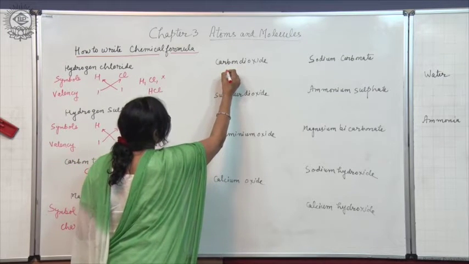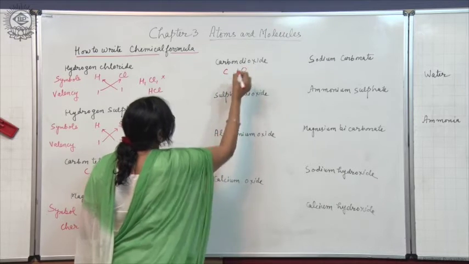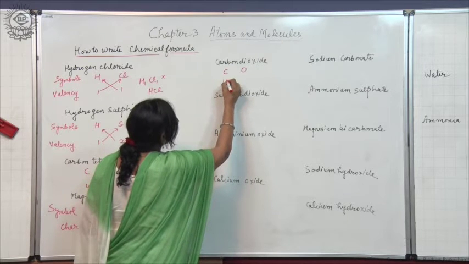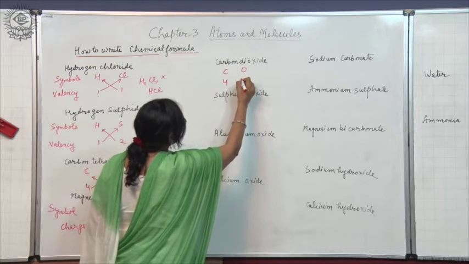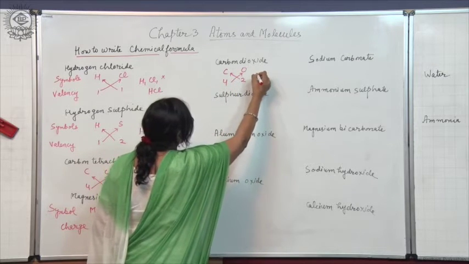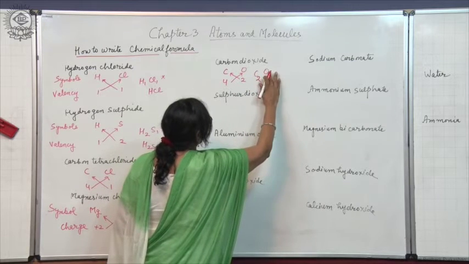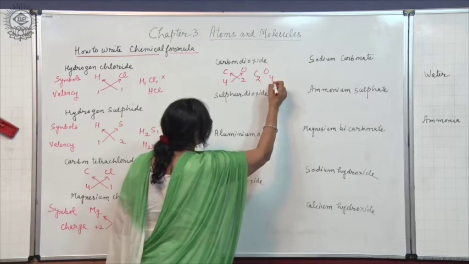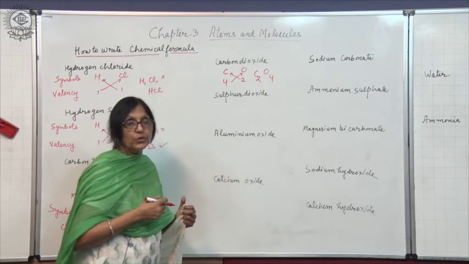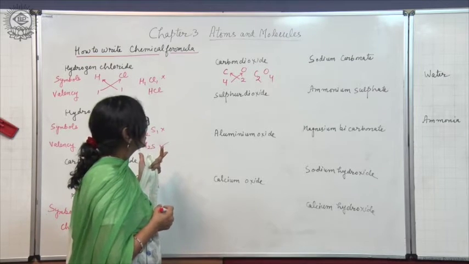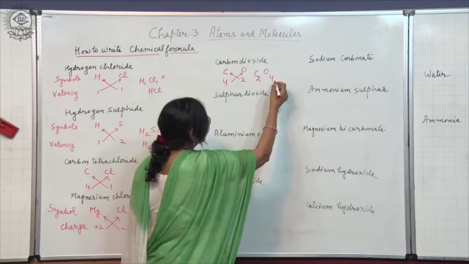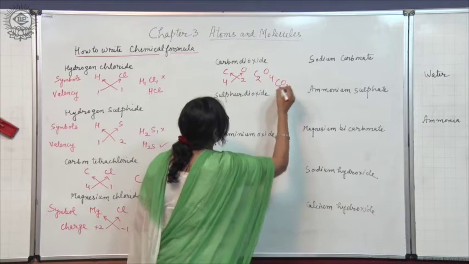The symbol of carbon is C, that of oxygen is O. The valency of carbon is 4 and that of oxygen is 2. Valencies are crisscrossed. So what do we get? C2O4. We will not write it as C2O4, we will simplify it because 2 is common. So we will get C1O2, but 1 we do not write, so the formula will be CO2.